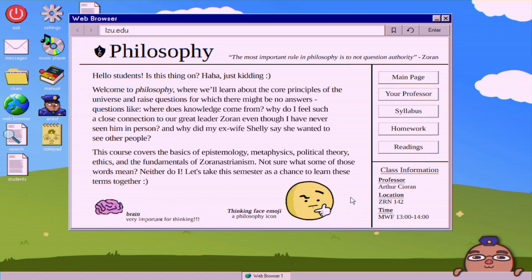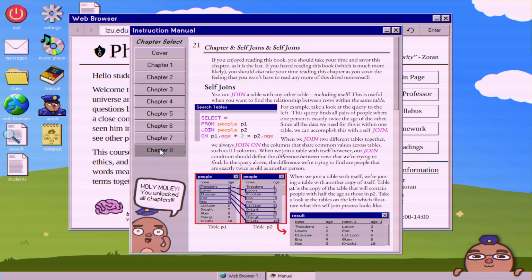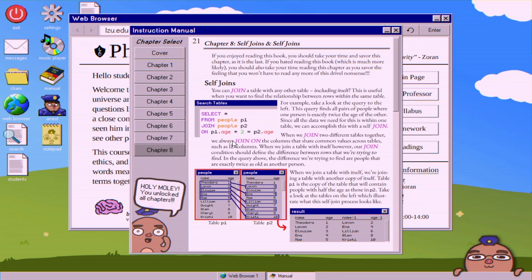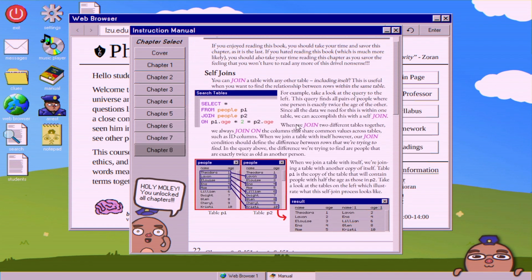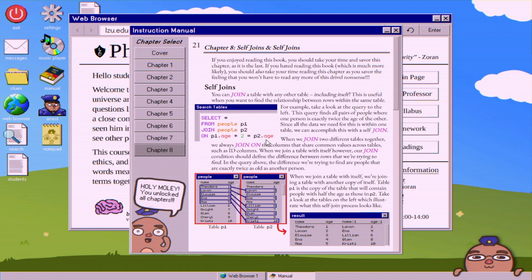And this was the one that really threw me for a loop because this uses all the information for chapter 8, which is the final chapter of the manual. So this is where you really need it, and that's why I didn't get into it at first. Chapter 8, self-joins and self-joins.